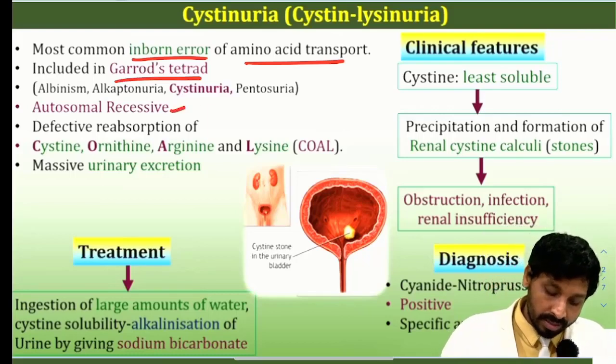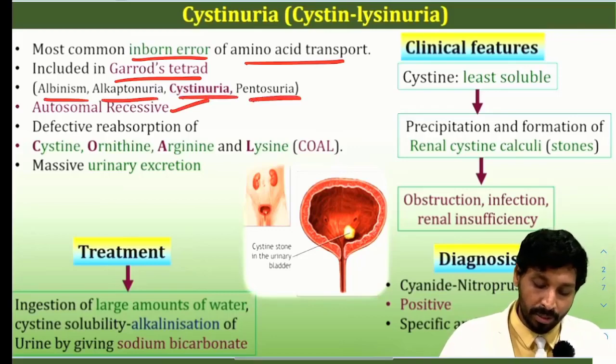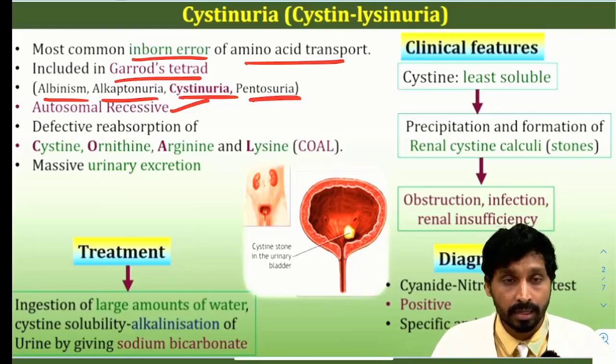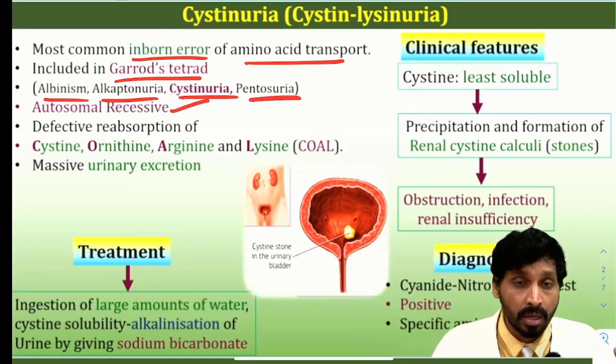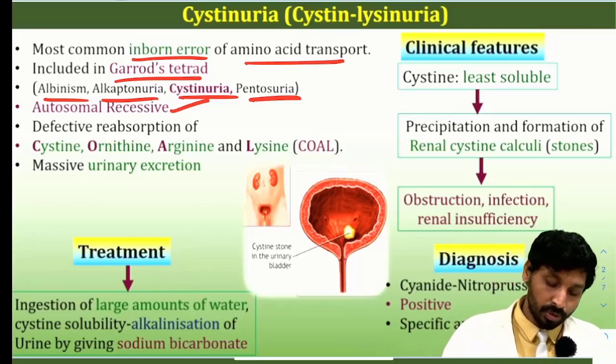It is autosomal recessive again. Garrod's tetrad: albinism, alkaptonuria, cystinuria and pentosuria, these four. And the defective reabsorption of what?